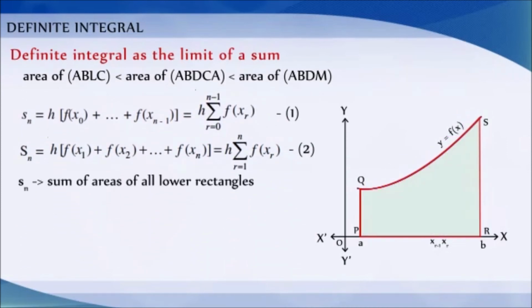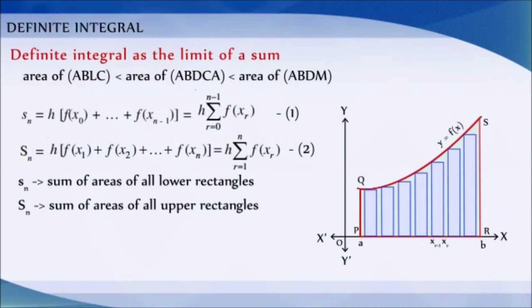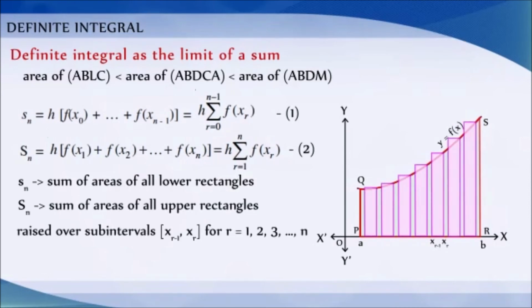Here, small sn and capital Sn denote the sum of areas of all lower rectangles and upper rectangles raised over subintervals xr minus 1 comma xr for r is equal to 1, 2, 3, etc., up to n respectively.